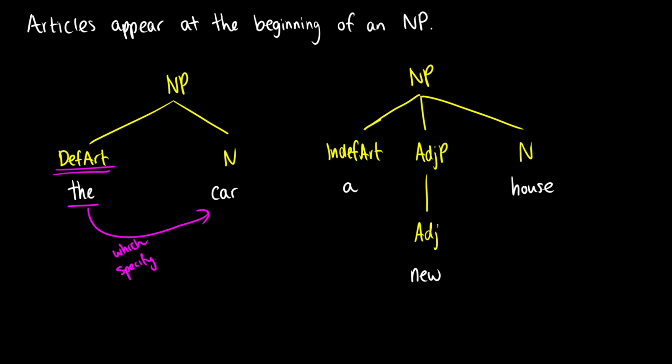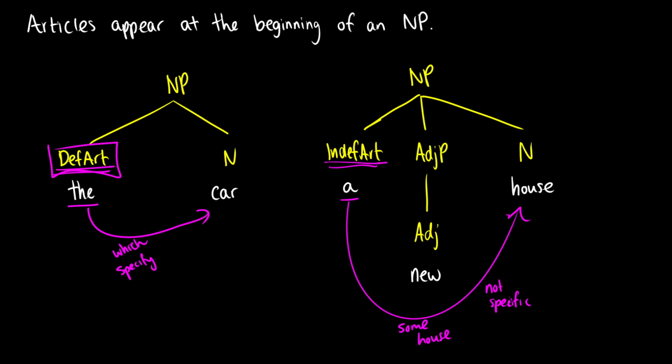Or for example, we have a new house. So in this case, we have an adjective phrase modifier. So new is describing the house. But we have the indefinite article a, which of course is talking about house. So this is basically saying there is some house out there and that house is new. We're not pointing to a specific house in the world. So this is not a specific house. But in both cases, we see they are occurring at the very beginning of our noun phrase here.